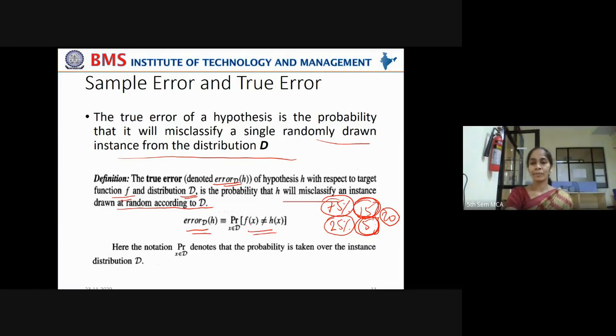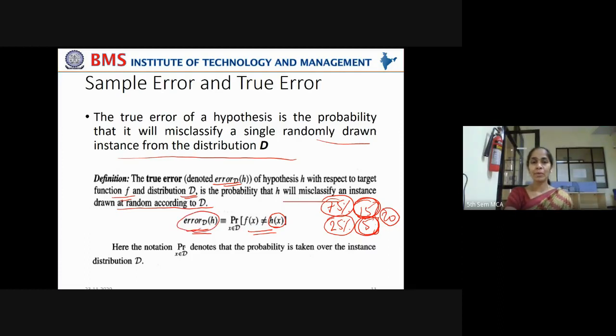The probability of f of x, the target label, not being equal to the label predicted by the hypothesis, the label predicted by the machine learning model. When I say machine learning model, it is operating according to a hypothesis, right? That is why we give it as h of x for the predicted label. Now, if both are not equal, then some error has occurred in the classification. Now, what is the probability of that error? That is your true error.